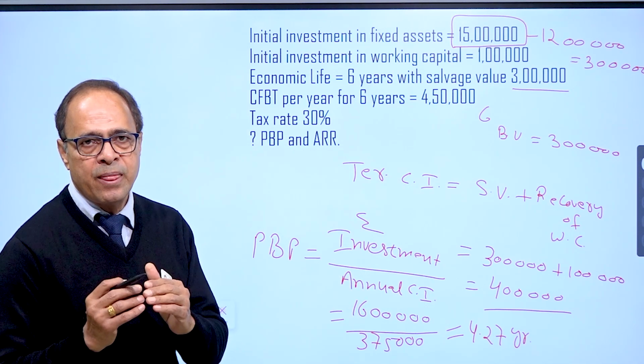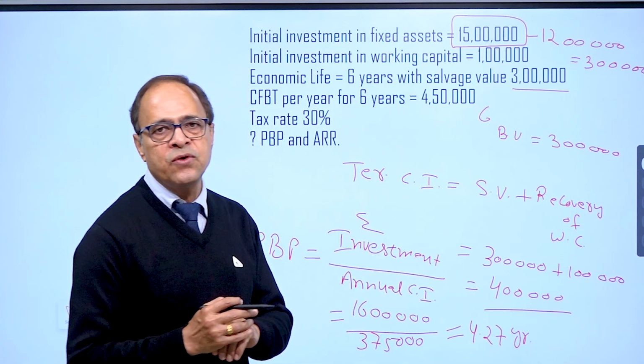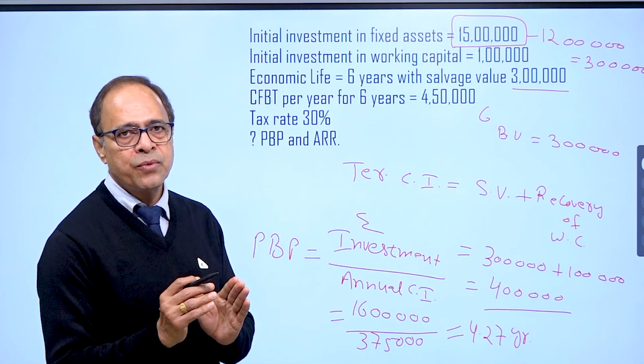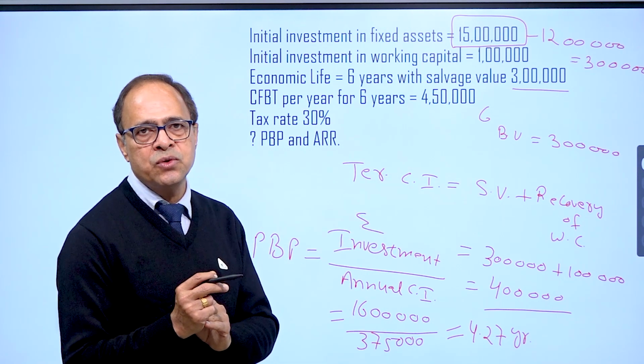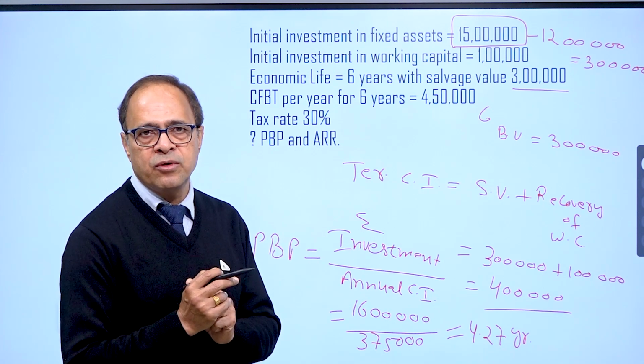Now remember, in general, we never consider terminal cash inflow while calculating payback period. However, if we are running short of cash inflow to recover the investment, in that case only will terminal cash inflow be considered.